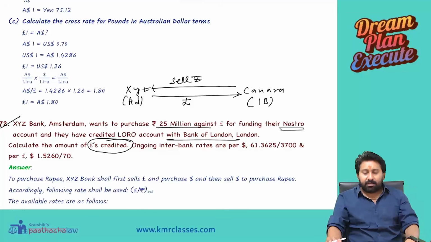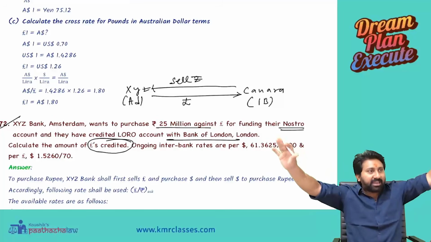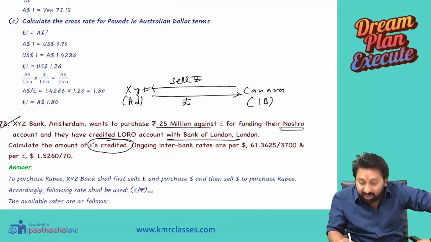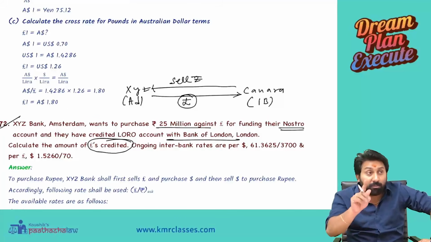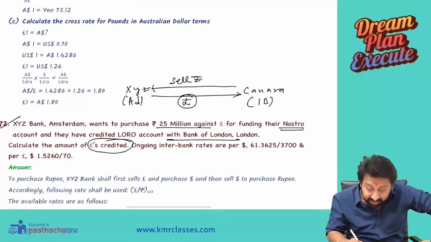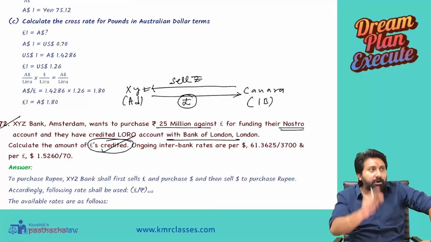XYZ is a dealer who came to the Interbank. In the Interbank, we are the main participants now. We are buying the pounds. From the pound point of view, you should tell the answer, because the question clearly said, calculate the amount of pounds created. So from the pound point of view, tell me, are we buying pounds or selling pounds?